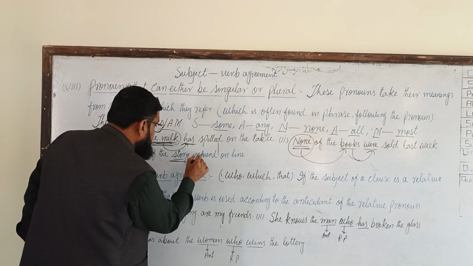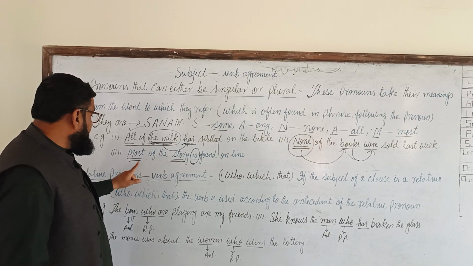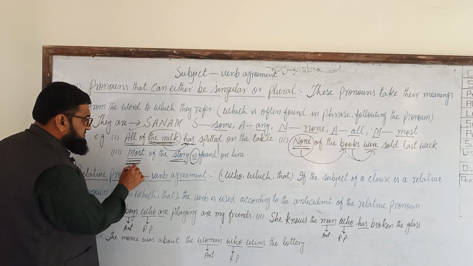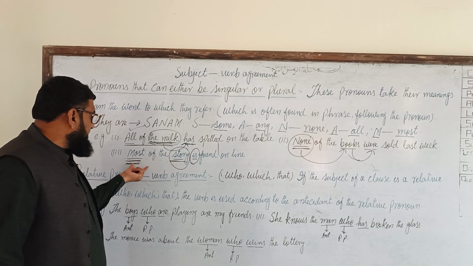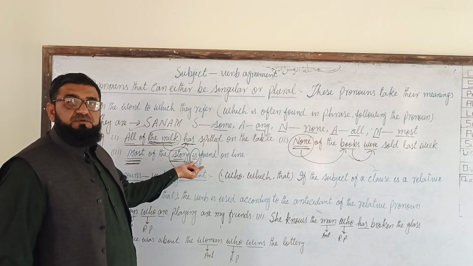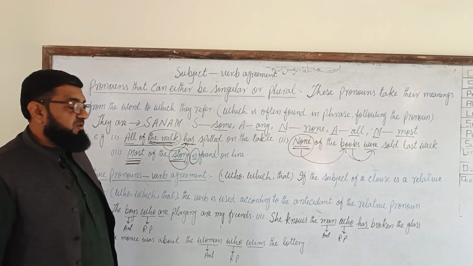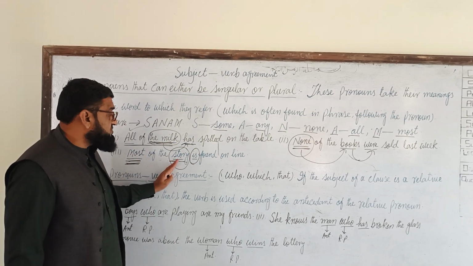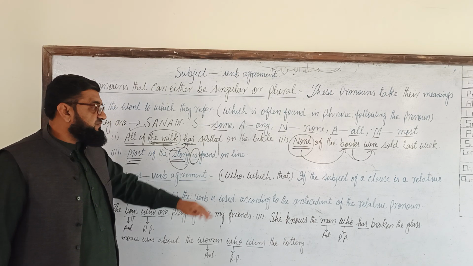So is is singular because story is singular. We will not focus upon most, but upon the story which is used after this word. If that is singular, the verb will be singular. If that is plural, the verb will be plural. So, most of the story is found online.